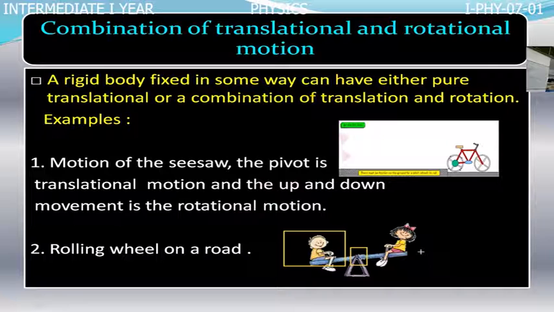When a rigid body has these two types of motion simultaneously, it is something very complicated. We cannot easily describe the motion of the body. So in such a case, we introduce the concept of center of mass. When rigid bodies have complicated motion, to describe the motion of those bodies, we use the concept of center of mass.